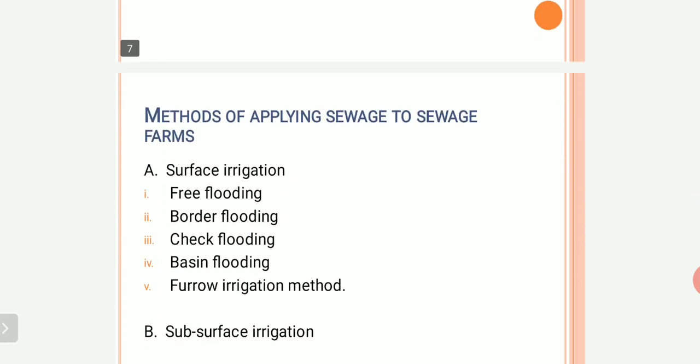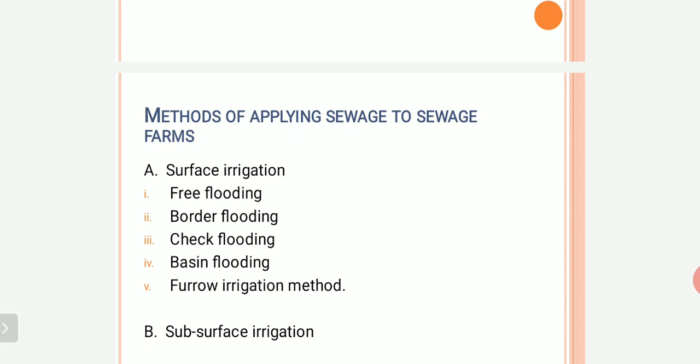Next, how can we apply this sewage to the sewage farms? There are various methods. Surface irrigation involves free flooding, check flooding, basin flooding, and the furrow irrigation method. In addition to that, there is subsurface irrigation, and there is sprinkler or spray irrigation. So what is surface irrigation? From the name it is clear that in surface irrigation we apply the sewage on the surface of the soil, the surface of the field.